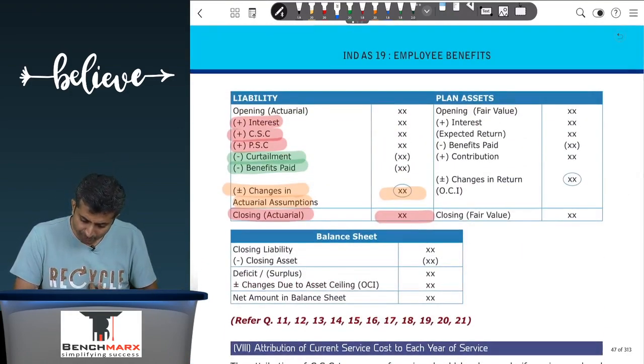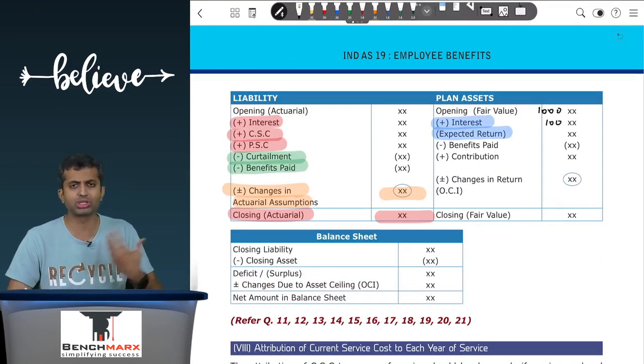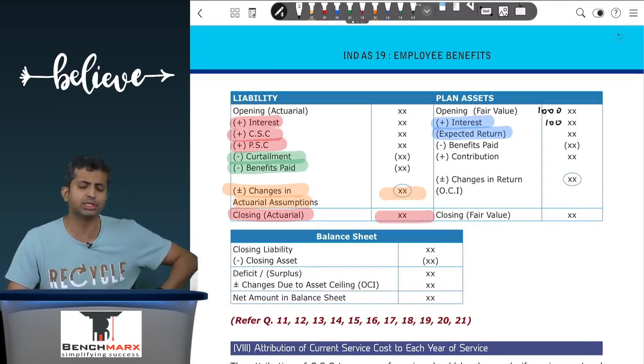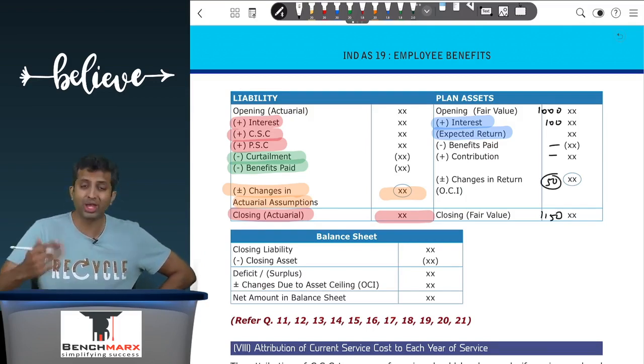So over here, this will be opening fair value plus interest, which is the expected return. So your opening fair value, let us say, was 1000, and the expected return is, let us say, 1000 into 10%. Let us say hypothetically this is 100. Let us assume there is no contributions, no benefits paid, but your closing fair value comes to 1150, which means the remaining 50 is the changes in return where plan assets are increasing.